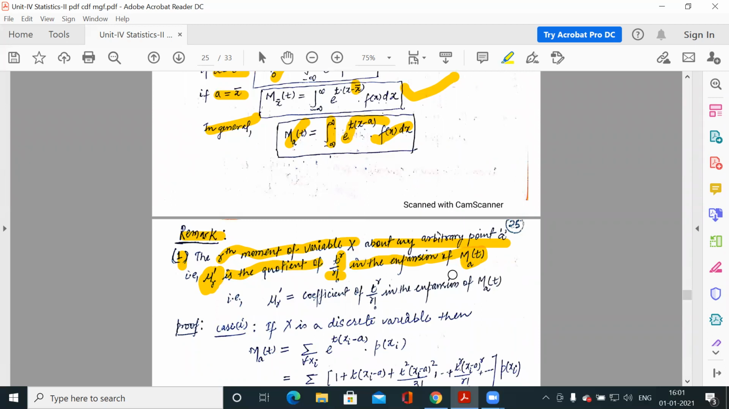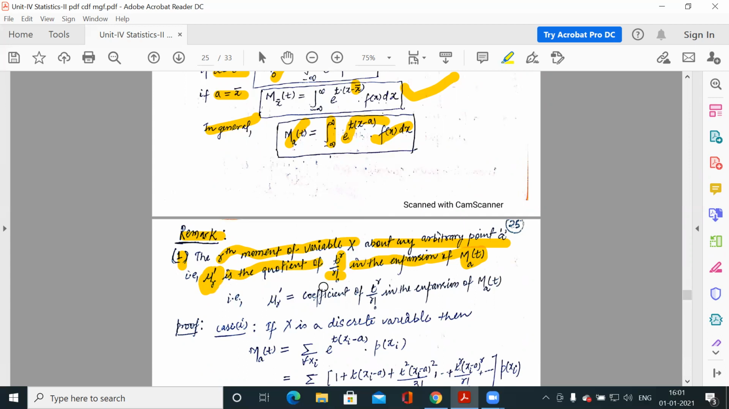So you expand this, find out the coefficient of t to the power r by factorial r in this expansion. So that represents your mu r dash. And what is mu r dash? Mu r dash is the rth moment of variable x about point A. So you can tell that this is the general moment about point A.